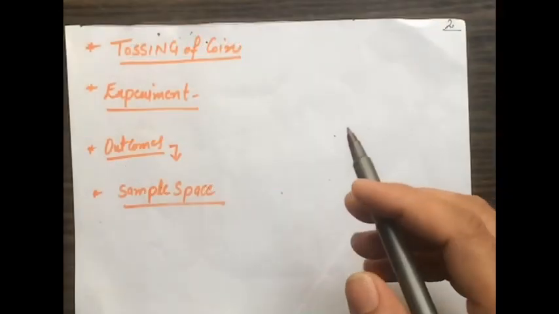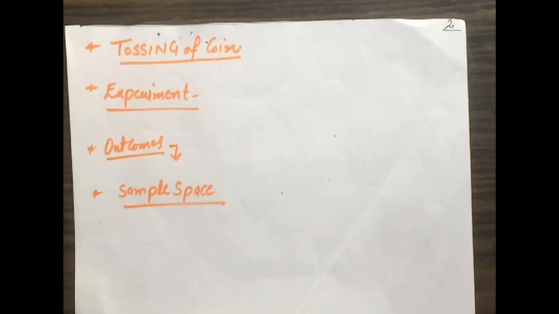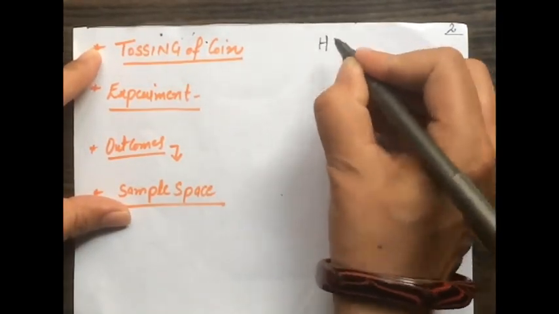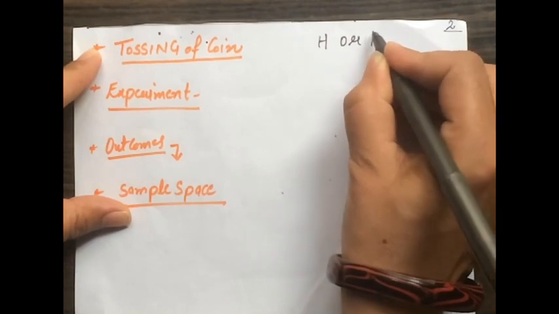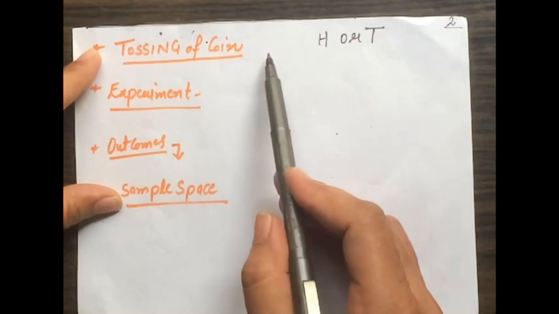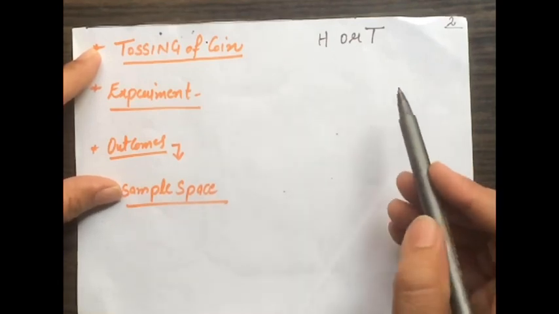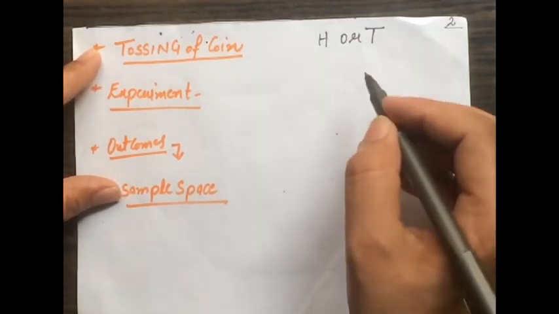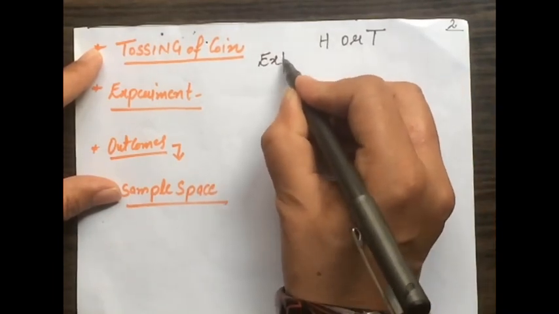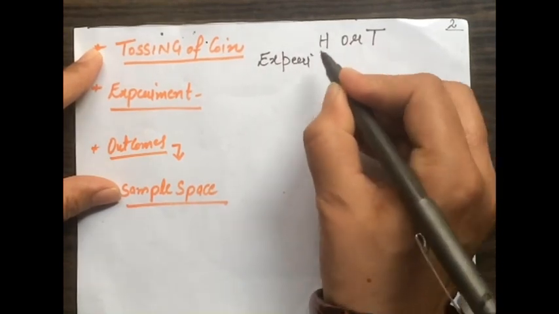In a playground, a coin is tossed to decide which team will start the game. But the winner may get head or he may get tail. He is not sure whether he is going to get head or tail. These types of activities, like tossing of a coin or throwing of a dice, in mathematics language are called an experiment.